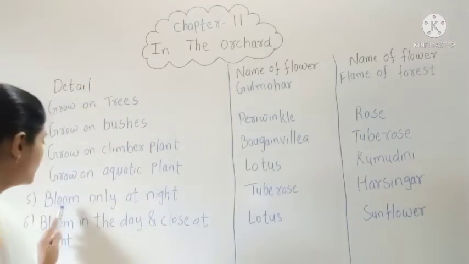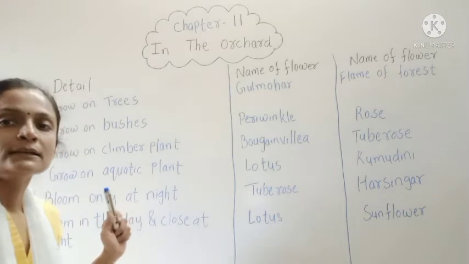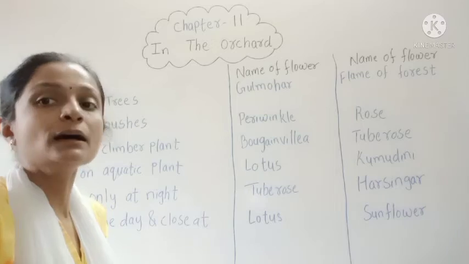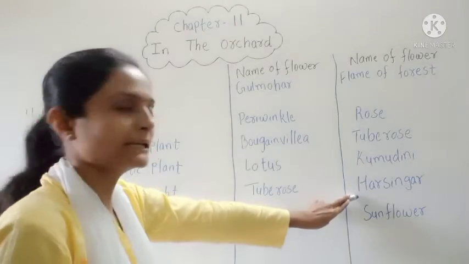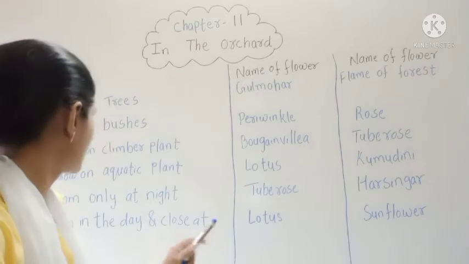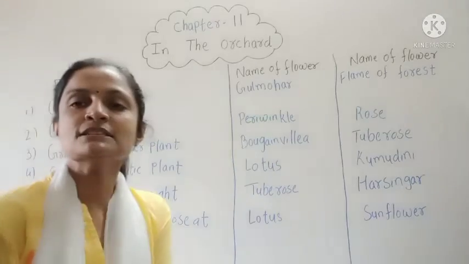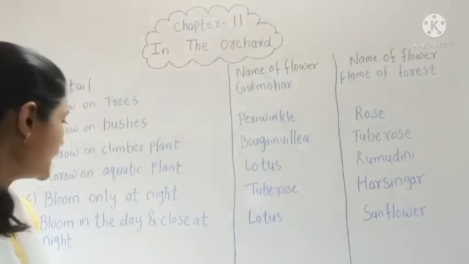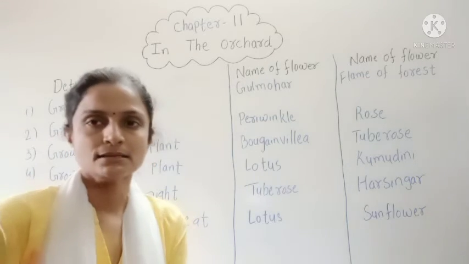Blooms only at night means in this plant you can see the flowers only at night time. That is tuberose and hersinger. The next is blooms in the day and closes at night. It means the flower of this plant blooms in the daytime and closes at night.